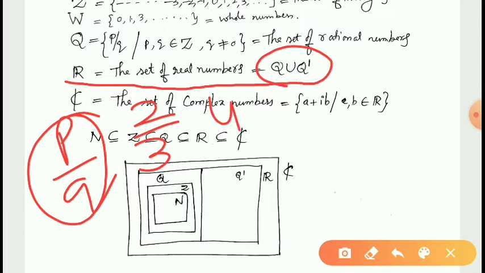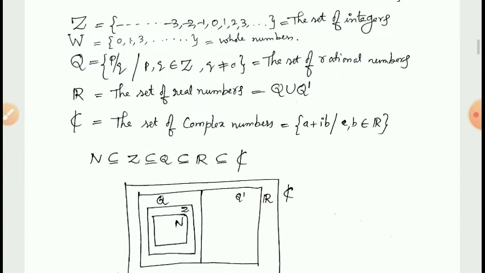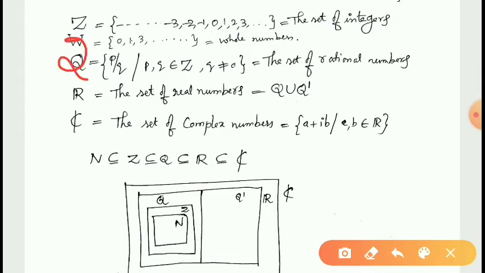4 is also a rational number because 4 can be written as 4 by 1. This is in the form p by q. Therefore, all integers are rational numbers. 0 is also a rational number because 0 can be written as 0 by 1. So when we think of decimal fractions, for example, see this 2.3.